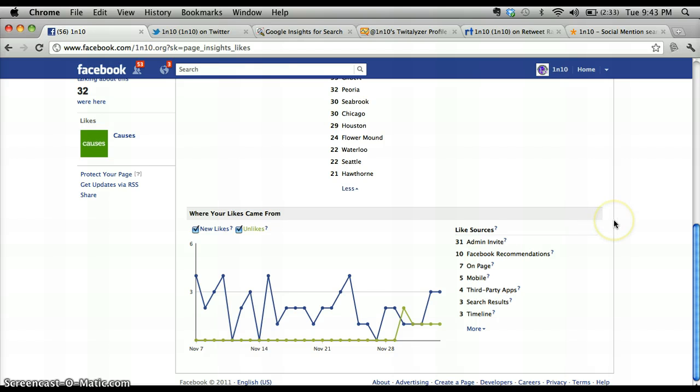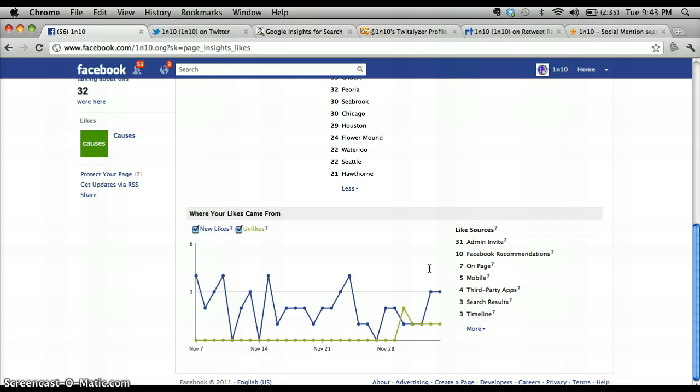If you continue to go down, you'll see where the likes come from. That's a very important part and useful to your quantitative research, because it shows you a little bit more of the behavior behind the likes. So 31 people in the month of November liked the page from the admins. So if I posted something on Facebook or shared it and they liked it through me, that's what it means.